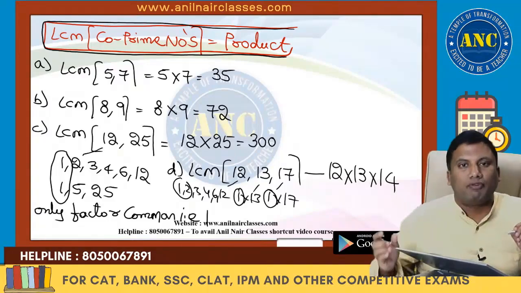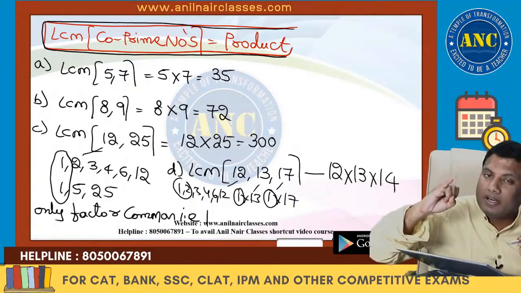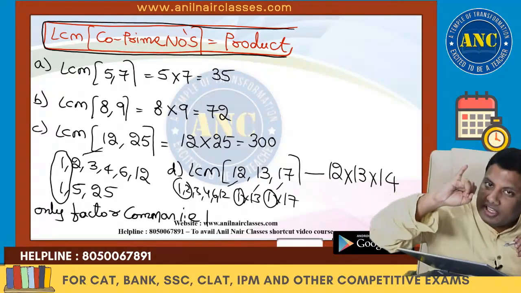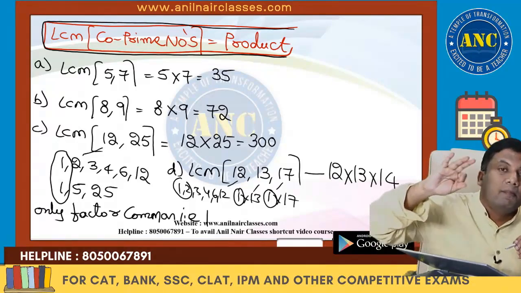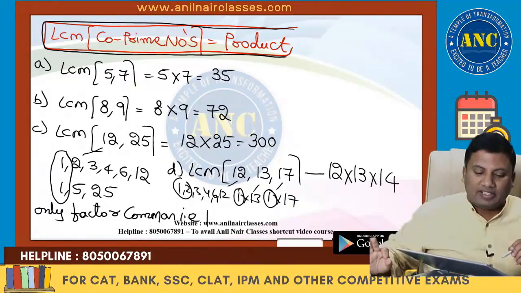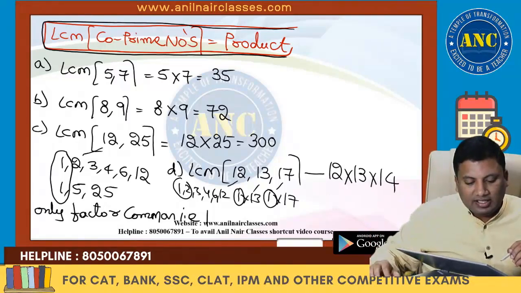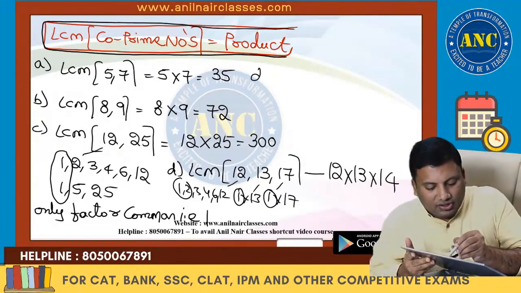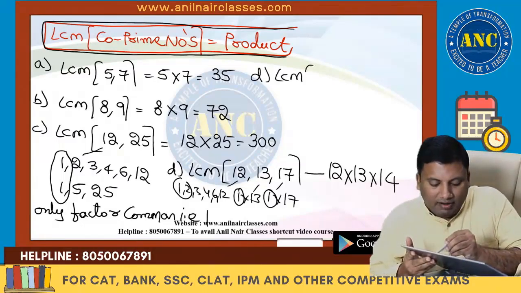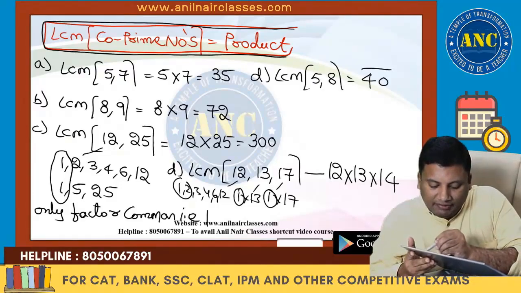Method model number 4. Consecutive natural numbers, LCM is product. Consecutive odd numbers, LCM is product. Basic Pythagorean triplets, it is perfect. Now, the reason why I took one more example, I will take. LCM of 5 comma 8, it is 5 into 8, 40.